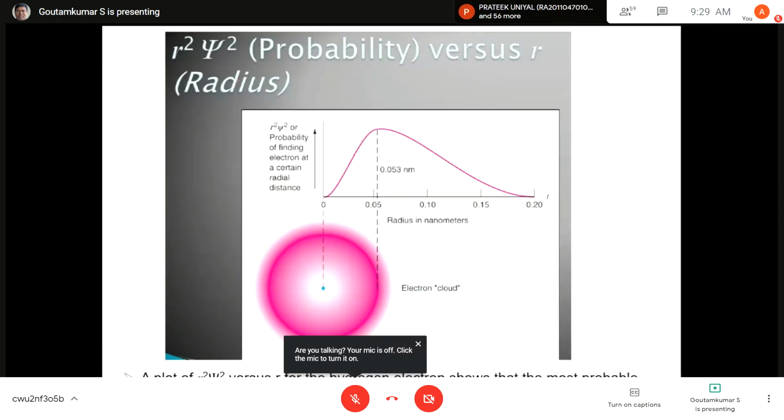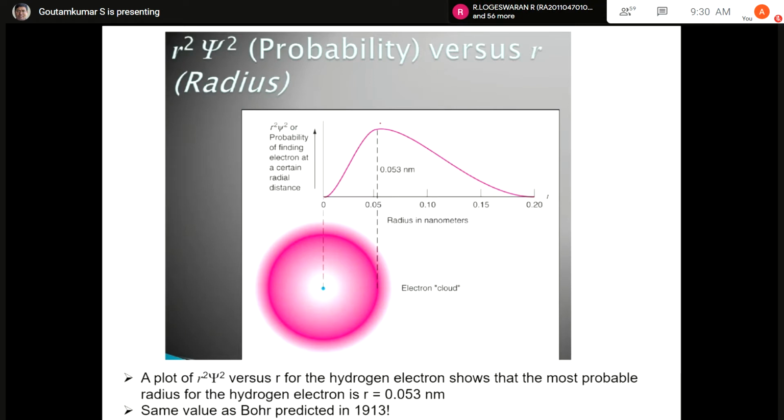As I told you, psi square is the probability. So if we plot r square psi square versus r, where r is the radius, then we get this type of plot. The maximum position, if we can get this one, the value is 0.053 nanometer.